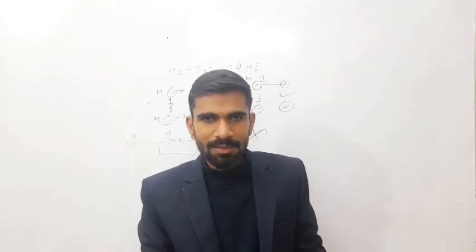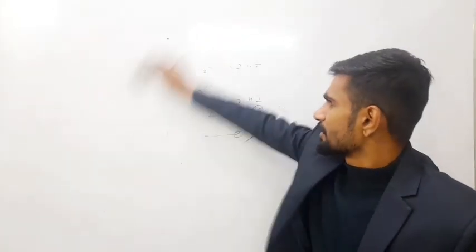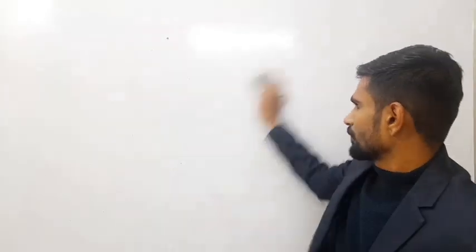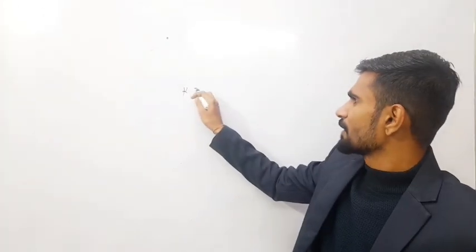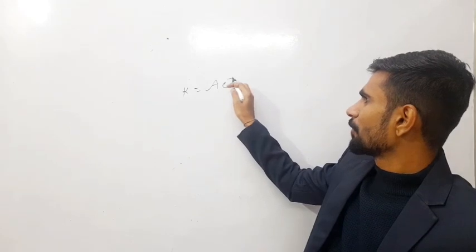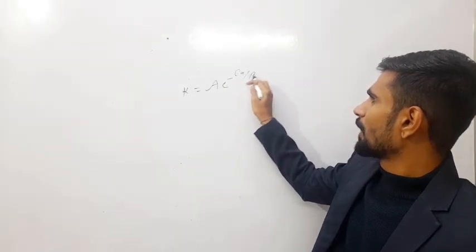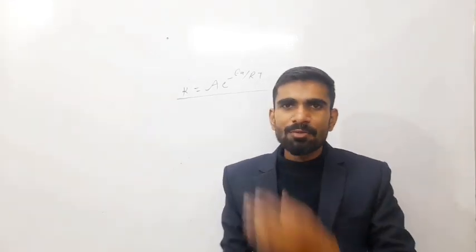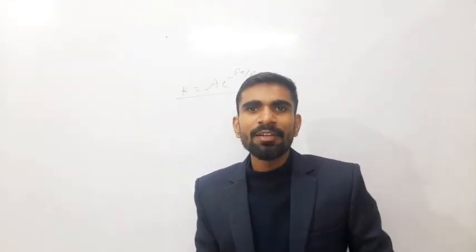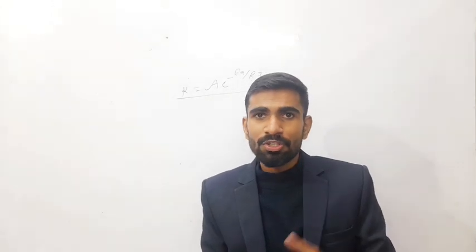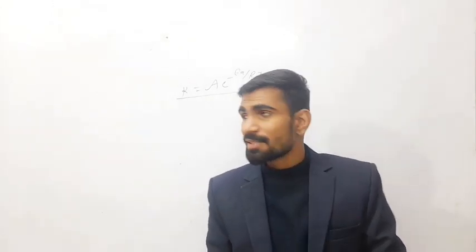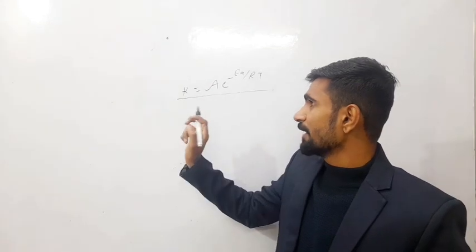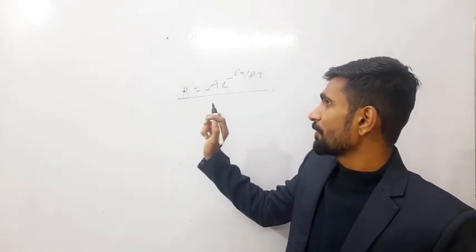Why? That is understood mathematically. If we define k = A e^(-Ea/RT), that is the Arrhenius equation, which is also involved in collision theory. The Arrhenius equation says that k is the rate constant and A is the pre-exponential factor.